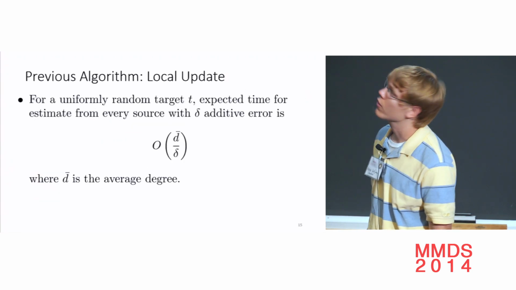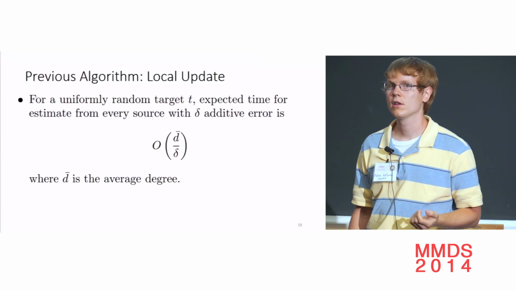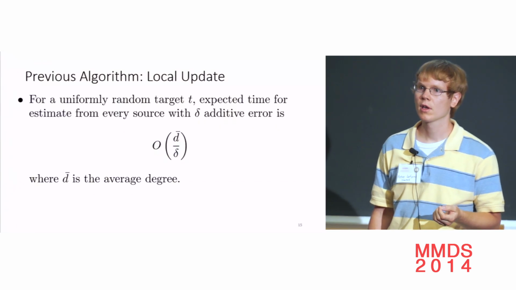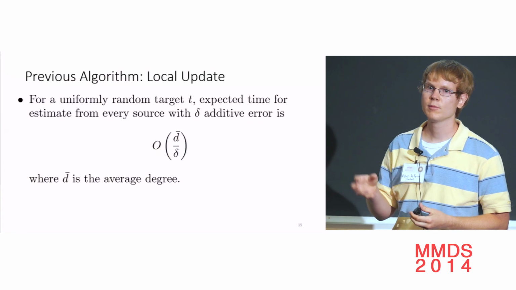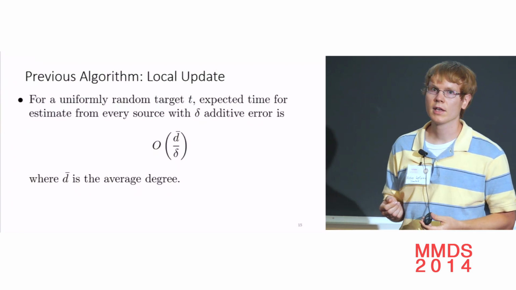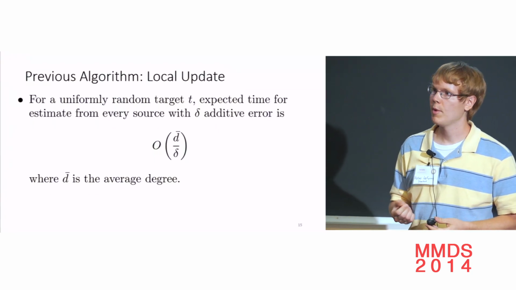And the running time of this algorithm from some prior work depends on the target node, actually. So the target node is someone like Barack Obama on Twitter. He has millions of in-neighbors. So expanding this push operation at Barack Obama takes millions of RAM updates and takes a long time. Whereas if the target has no in-neighbors, the algorithm terminates immediately. So it depends on the target.